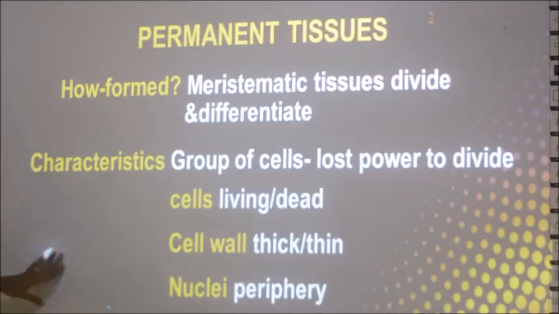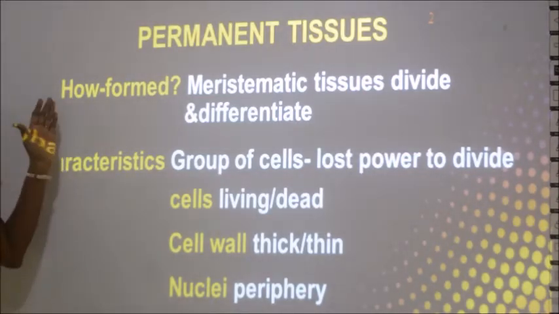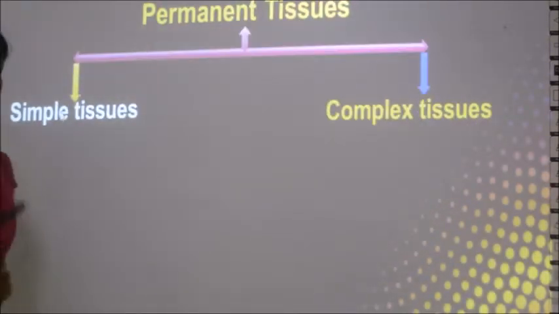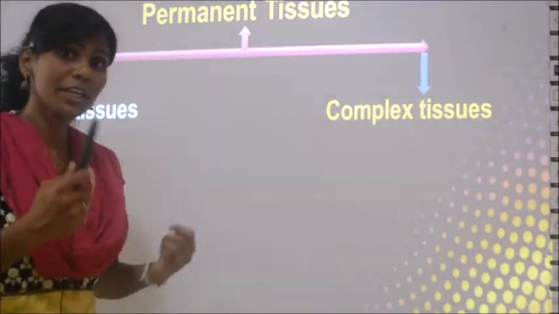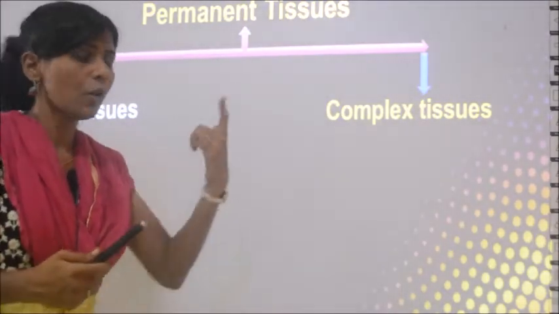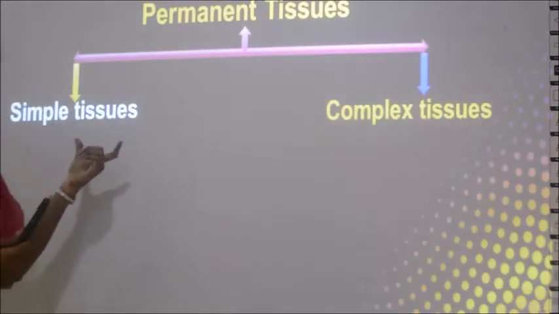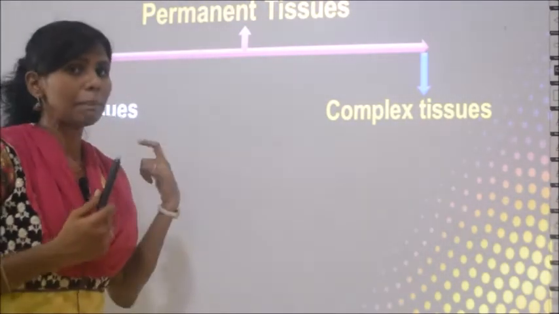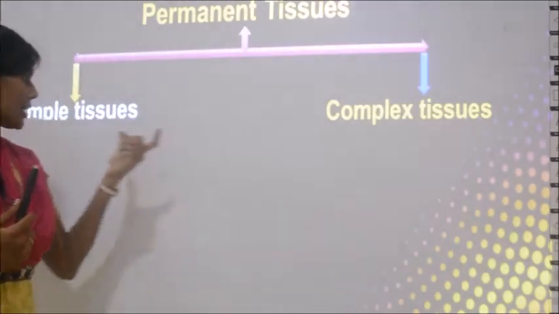Next we learn about the types of permanent tissues. What are the two types of permanent tissues? There are two types of permanent tissues. I already told you in the previous class. One is called simple tissues and the next type is called complex tissues. Simple and complex. What does this mean?